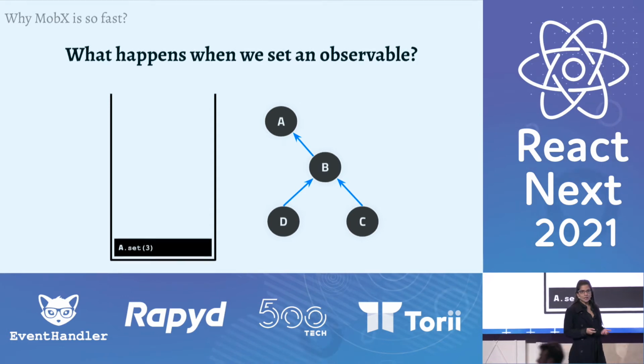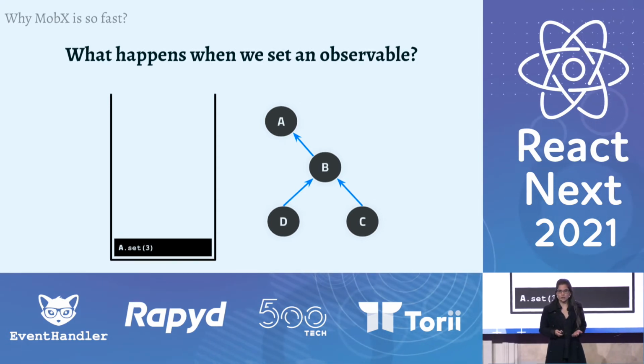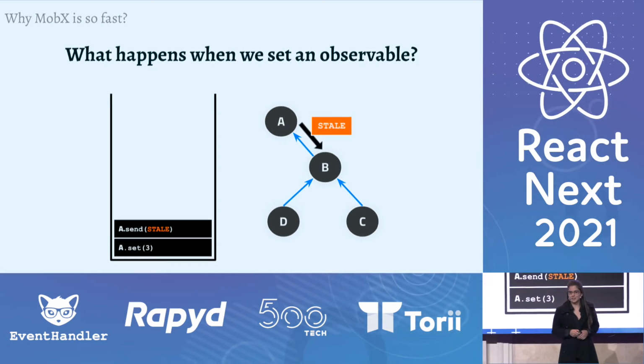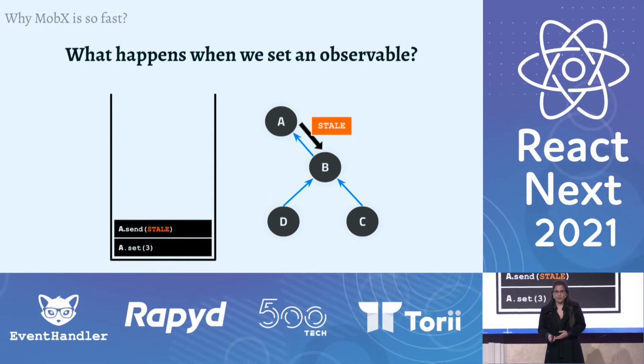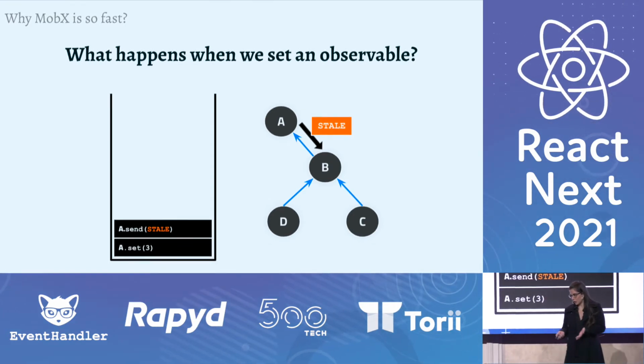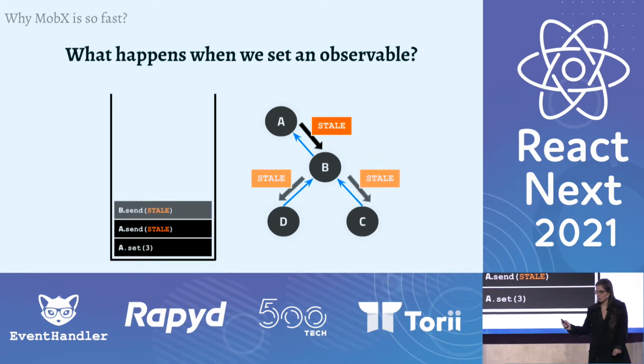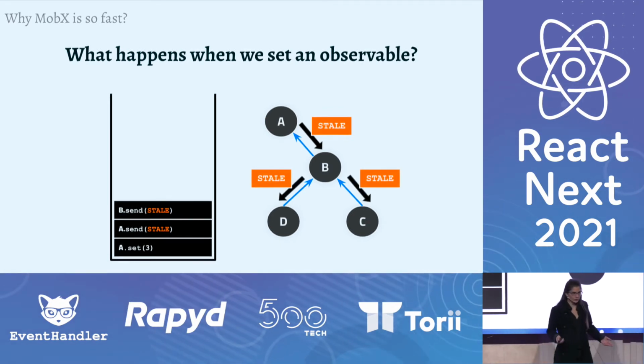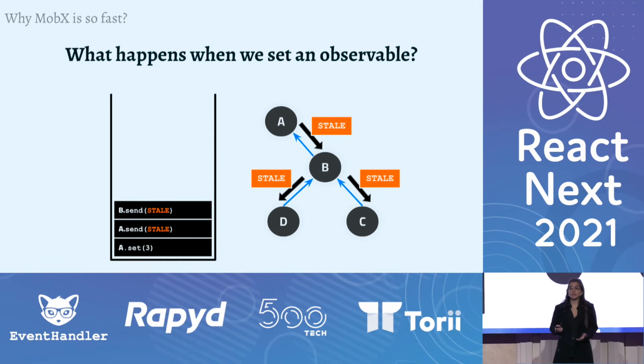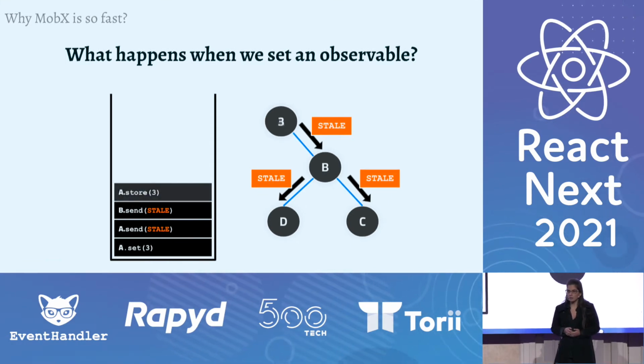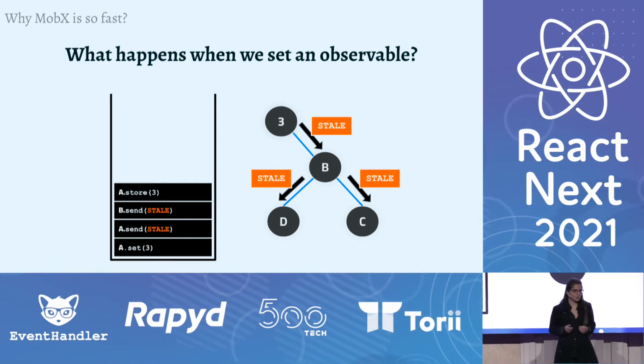Then, immediately, A will send a stale notification to all its observers, in this case, observable B. B, in response, will send a stale notification to all its observers, C and D, and the same goes to C and D. Cool. Then, A will store the value and will send 2 kinds of messages.